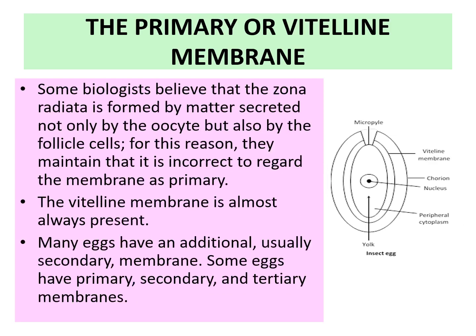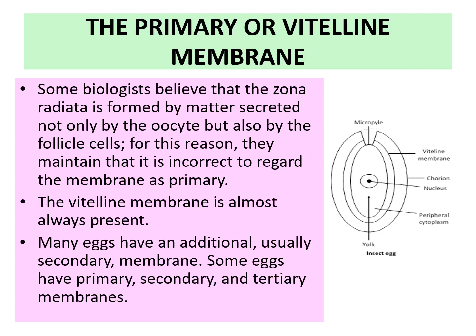Some biologists believe that zona radiata is formed by matter secreted not only by the oocyte but also by the follicle cell. For this reason, they maintain that it is incorrect to regard the membrane as primary. The vitelline membrane is almost always present. Many eggs have an additional, usually secondary, membrane. Some eggs have primary, secondary as well as tertiary membrane.